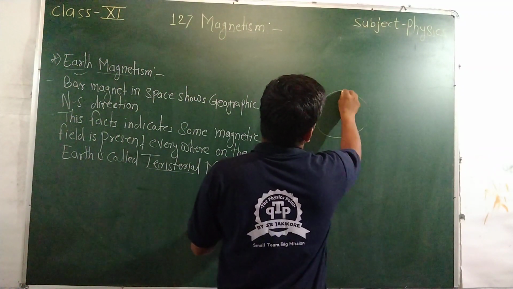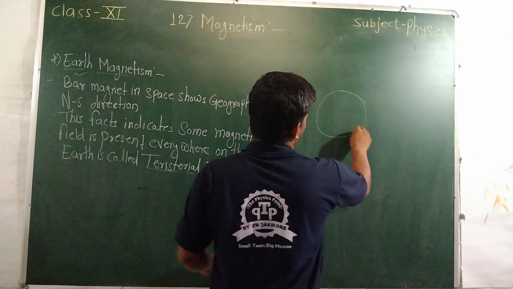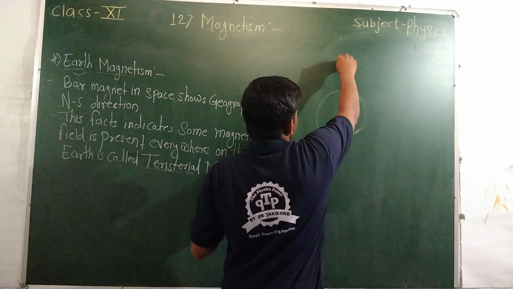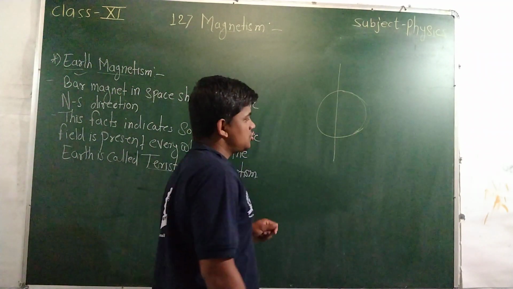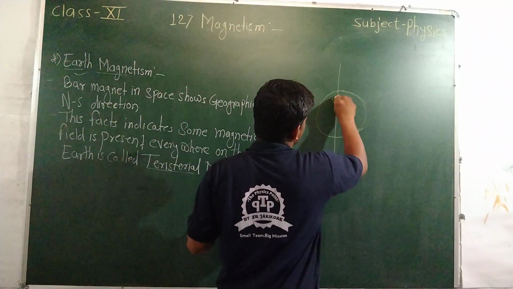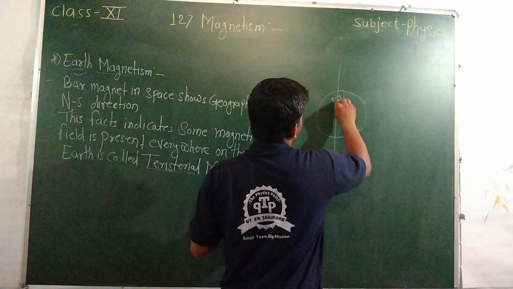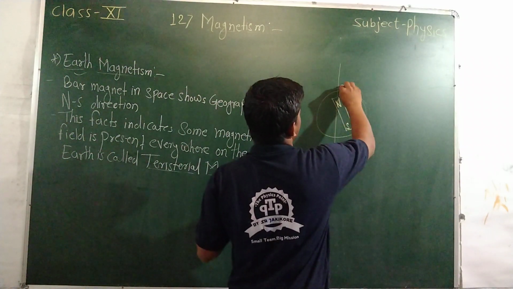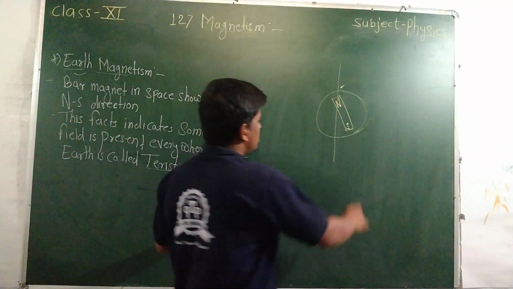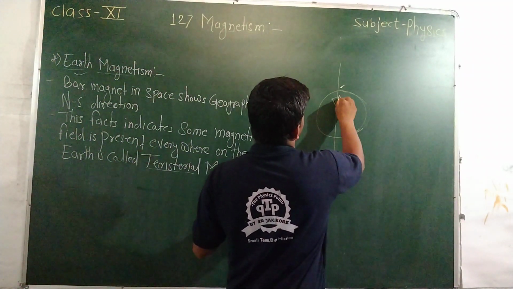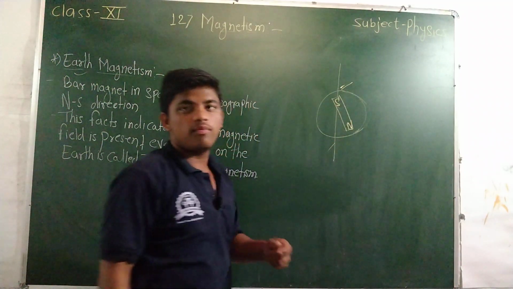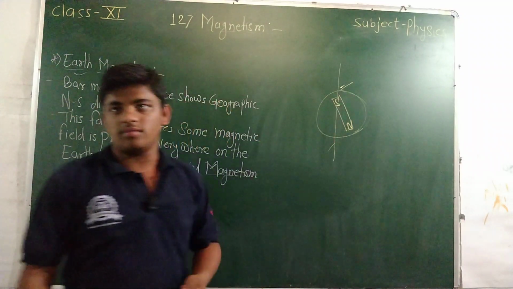Consider this is the earth, and this line shows the north and south poles, and we take a bar magnet here, S and N. This is the north pole and this is the south pole of the earth, and this is a different type of magnetism.